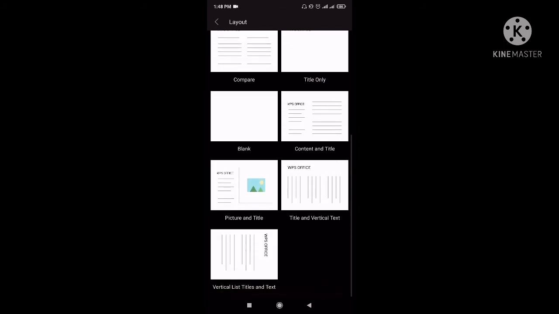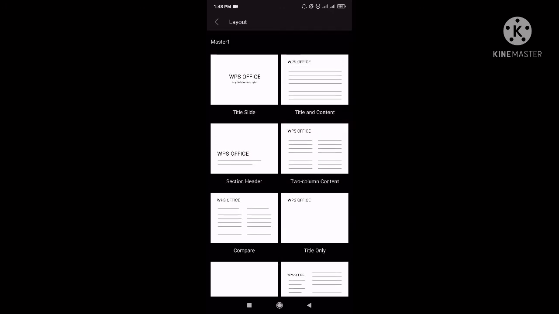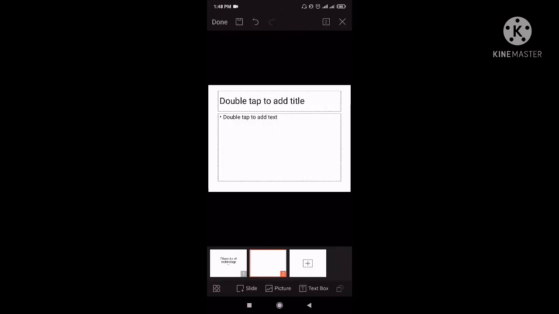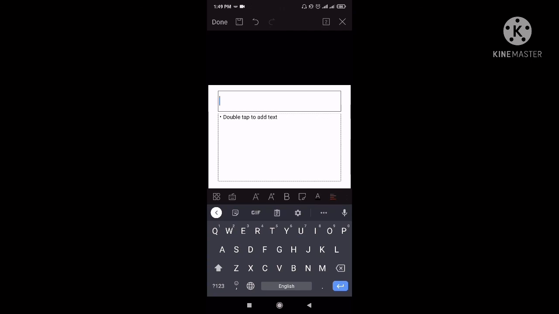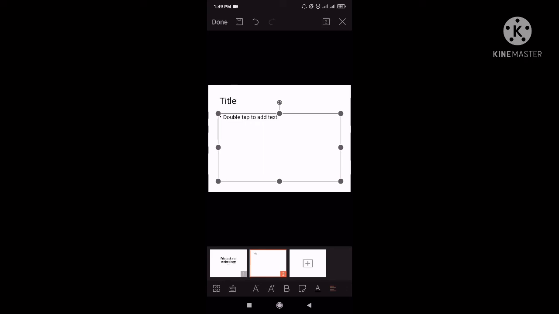Ang pinakamaganda lang dito is meron siyang example kung ano yung lalabas doon sa presentation once na naklik mo siya. So, kung kunwari gusto mo ng picture, so picture and title. So, ganyan lang siya. Double click lang natin ito or click lang ng isang beses. So, add tayo ng title dito. So, we have here title for example. Then, next is, paano kapag gusto kong maglagay ng pictures? So, meron dito sa baba, may nakalagay na slide, picture, text box, shape. So, pwede nyong i-click yan.